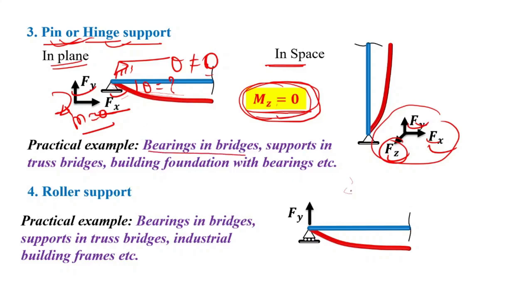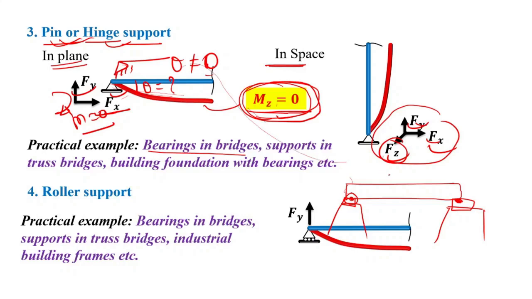You have seen that bridge girders are shown something like that, and over here these are the bridge piers, right? Here pedestals are there, so bridge bearings are fitted. These bearings are nothing but different types of support. Mainly, pin supports are pot PTFE bearings, which are pin supports, right?